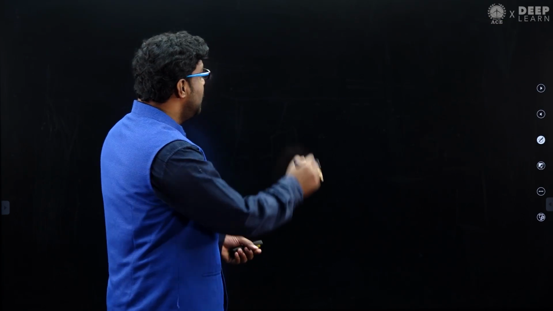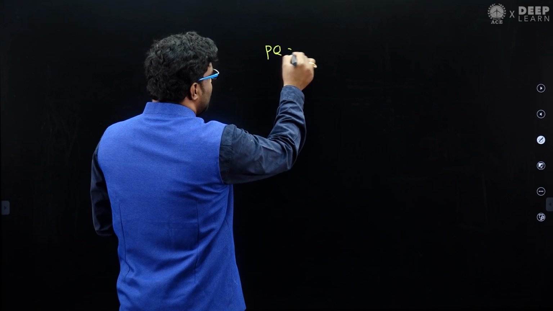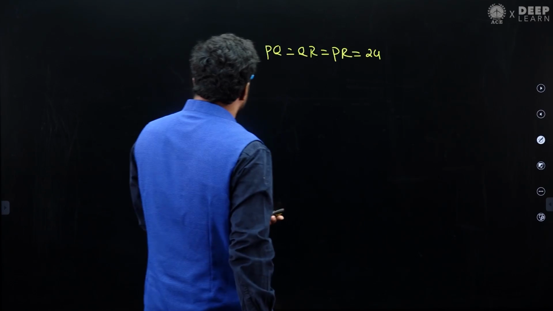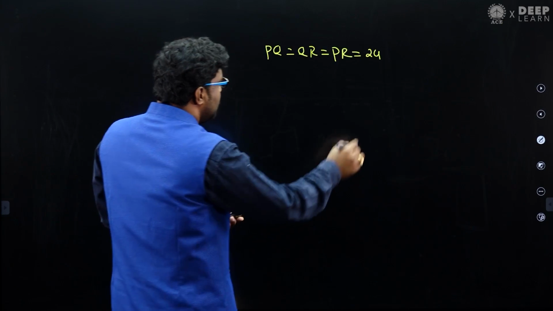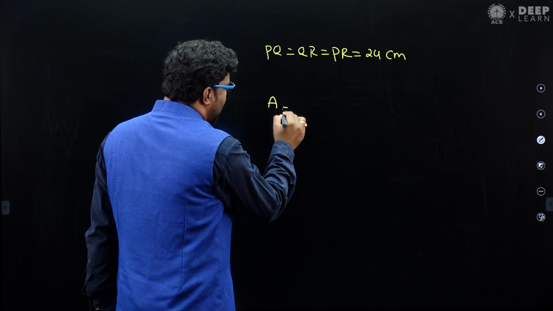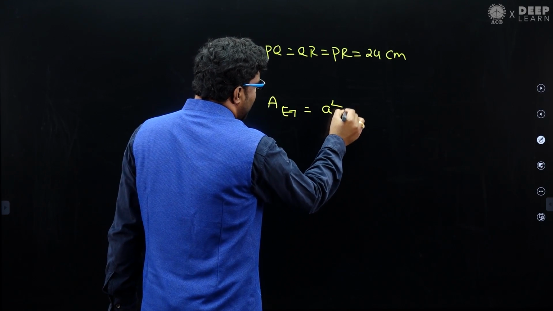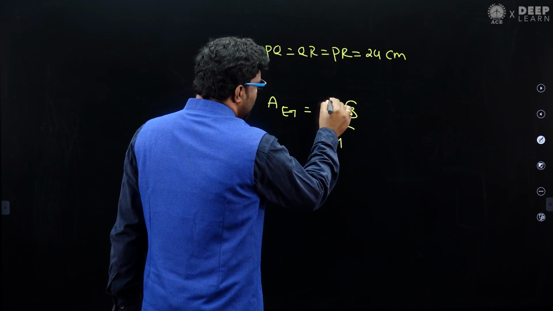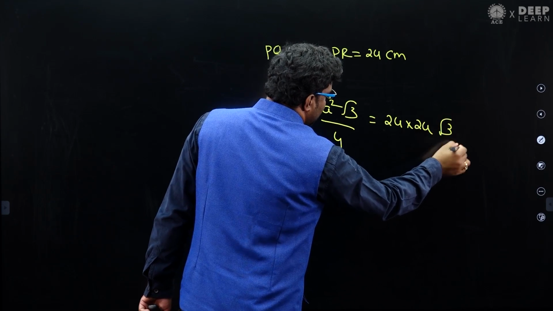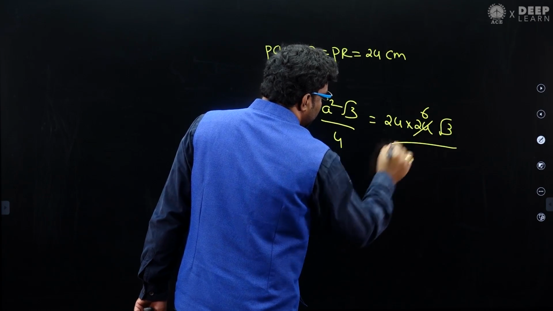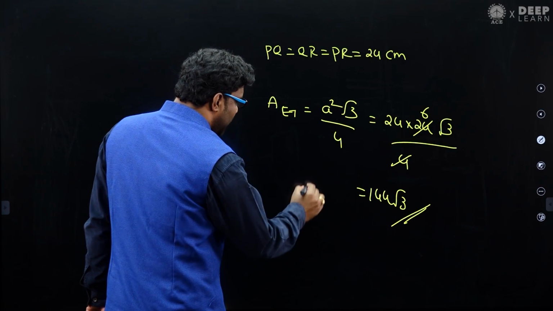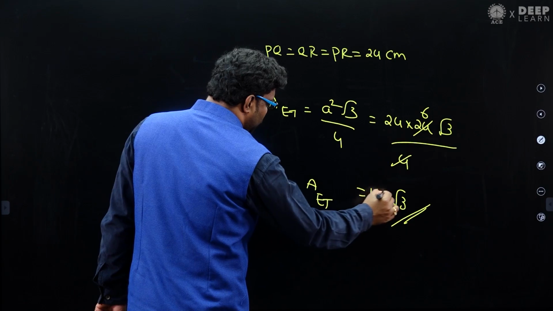to 24. Now, PQ is 24, QR is 24, PR is 24, all are 24, 24, 24. In fact, I think it is in centimeters, 24 centimeters. Now, what is the area of an equilateral triangle? We know this is a squared root 3 divided by 4, which is 24 into 24, root 3 divided by 4. Hope you got 144 root 3. Area of the equilateral triangle, we got 144 root 3.